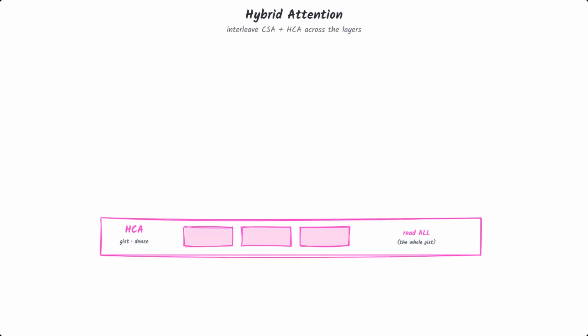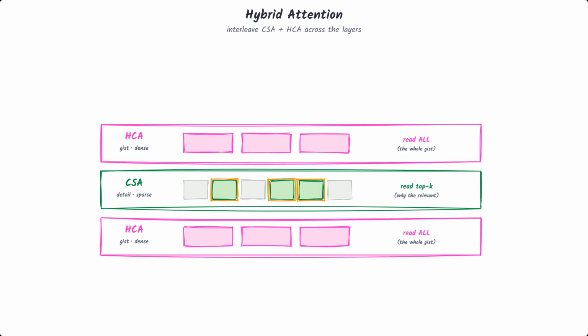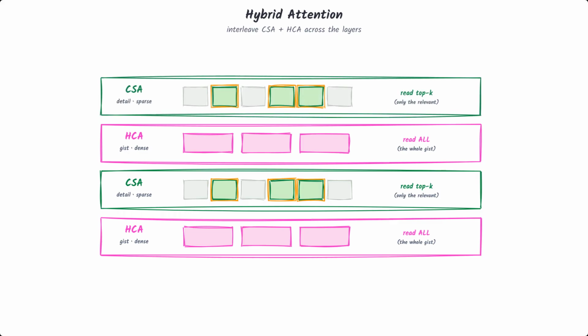And the real design is to use both, interleaved across the layers of the network. Some layers run CSA, keeping fine detail but only reading the most relevant chunks. Other layers run HCA, keeping only a heavily compressed gist but reading the entire past. Stack them, and information can flow both ways.